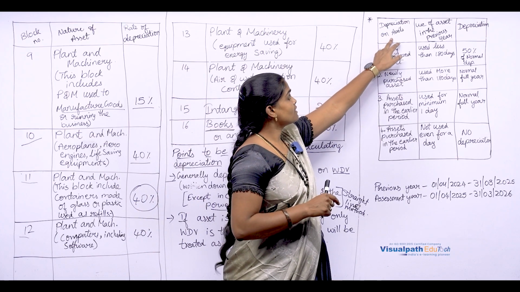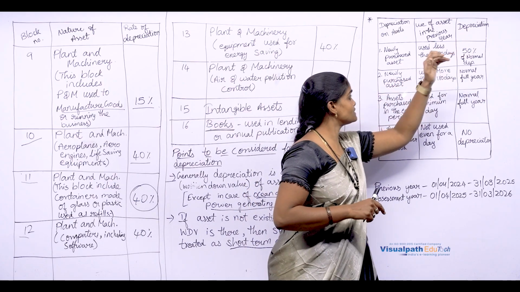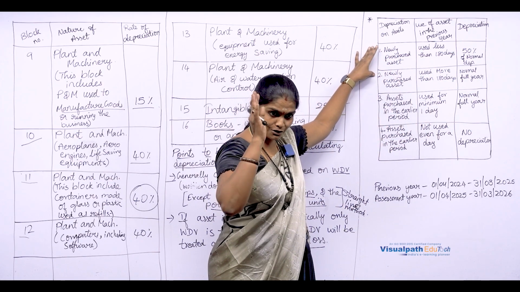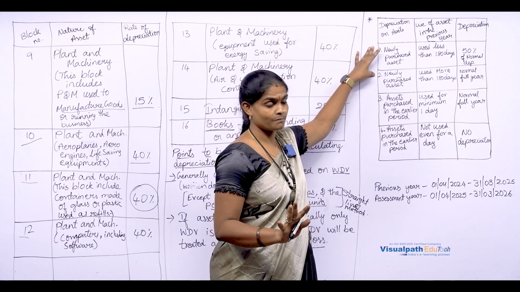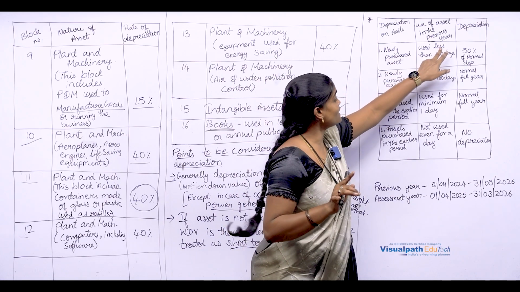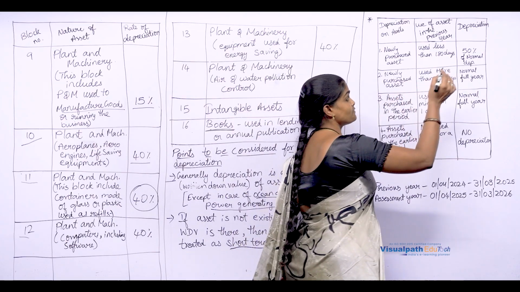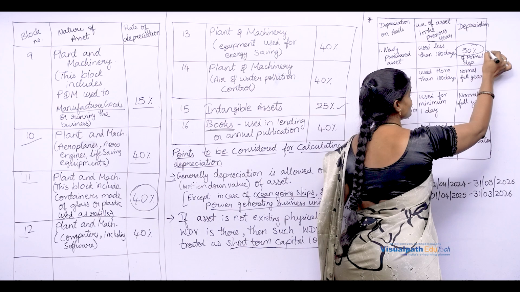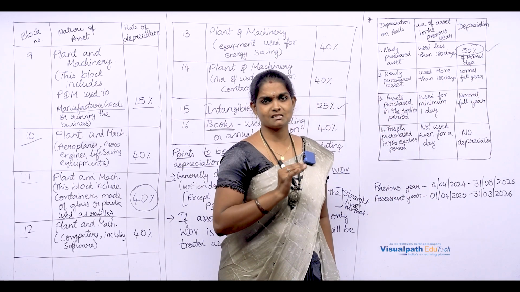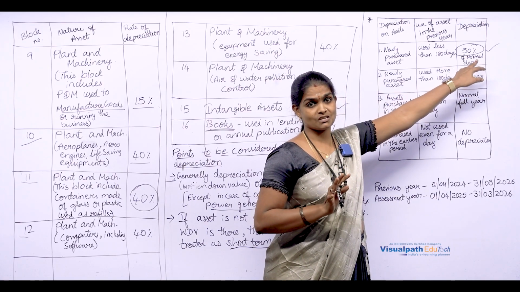So, if you have purchased the asset newly in the previous year and you are using it for less than 180 days in the previous year, less than 6 months, then 50% of the normal depreciation is allowed.